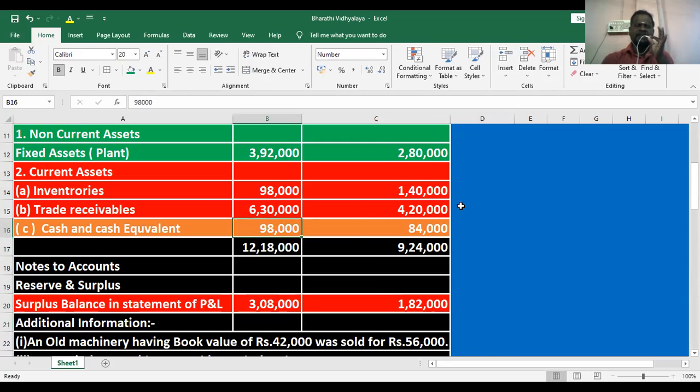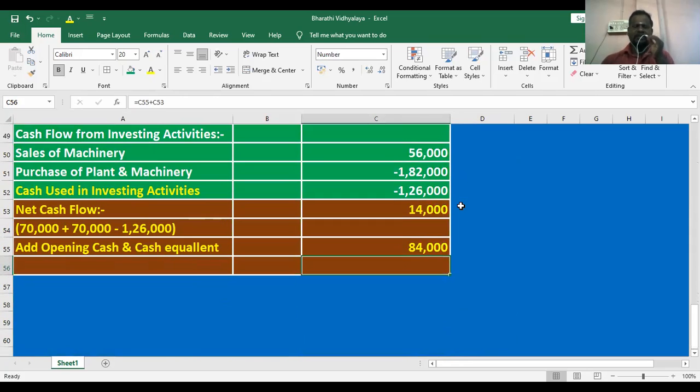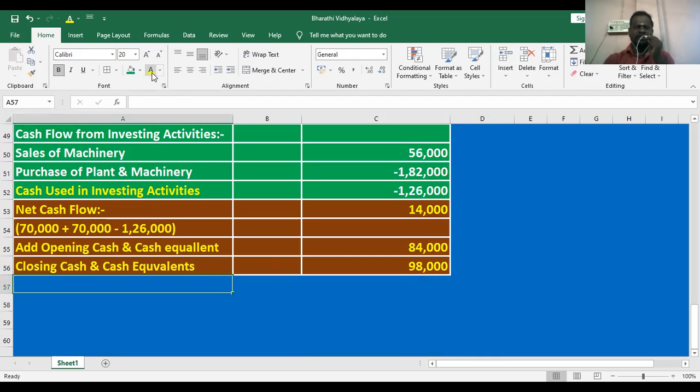Now consider opening cash and cash equivalent 84,000. Add 14,000 plus 84,000. What is the answer here? We will get 98,000. Always it will be equal to closing cash and cash equivalent.